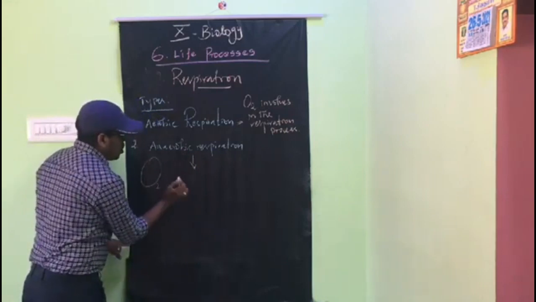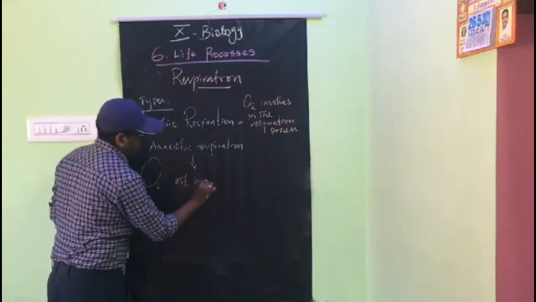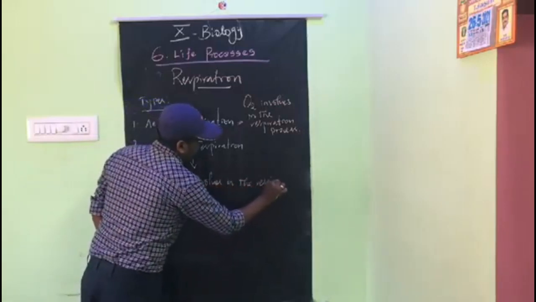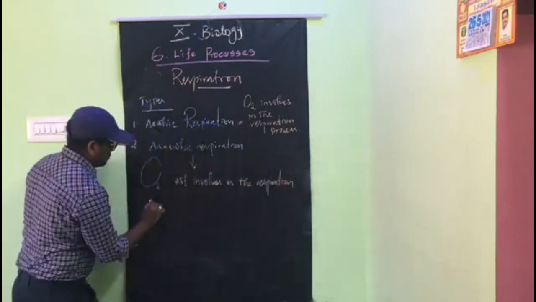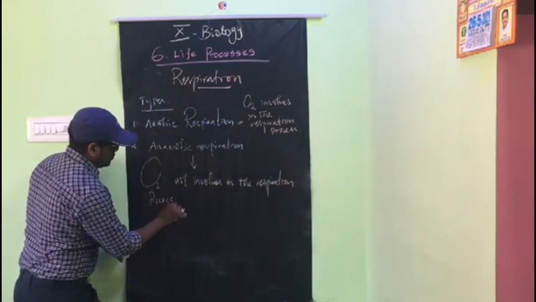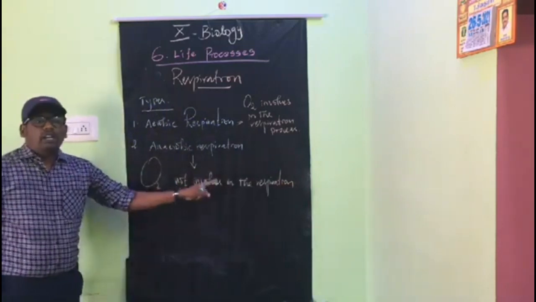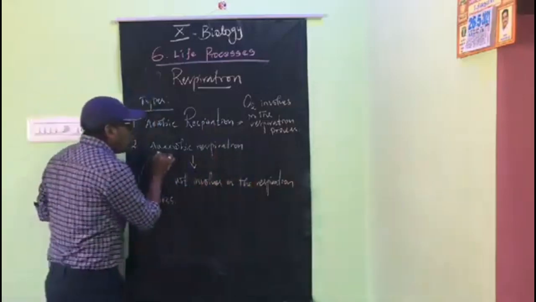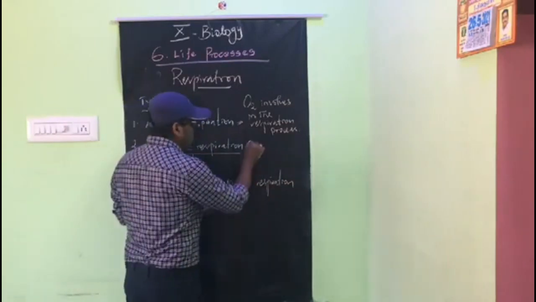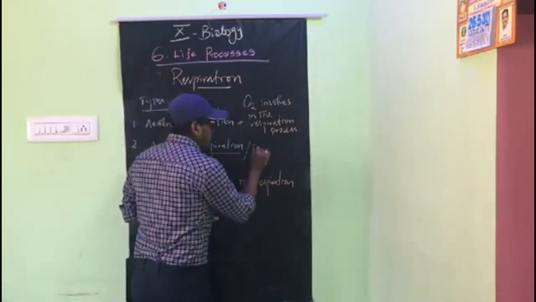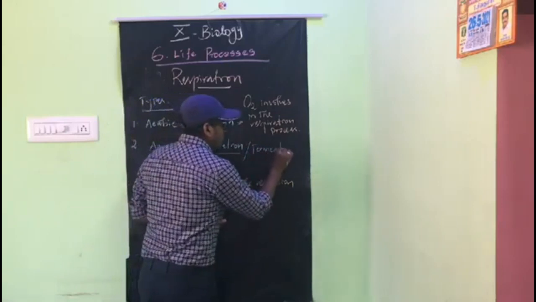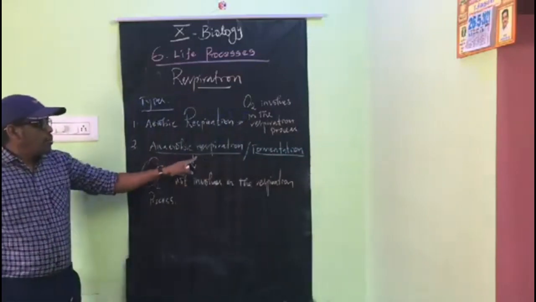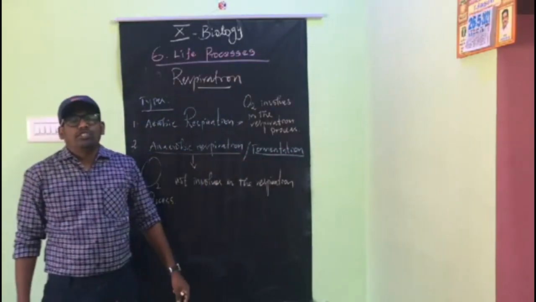When oxygen is not involved in the respiration process, that is called anaerobic respiration. So there are two types of respiration, aerobic and anaerobic. Anaerobic respiration is also called fermentation. Don't forget, anaerobic respiration is also called fermentation.